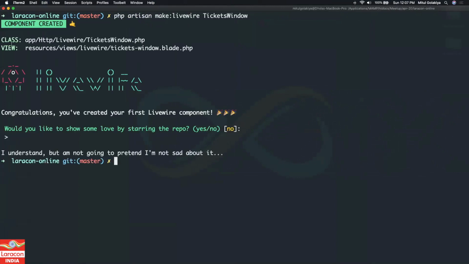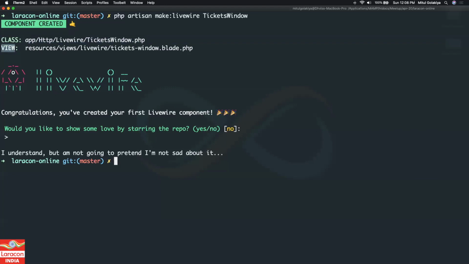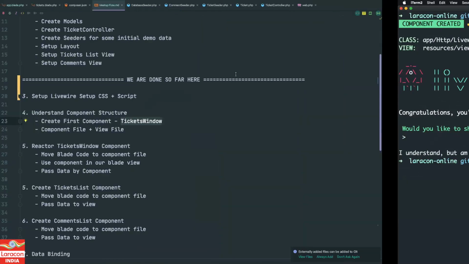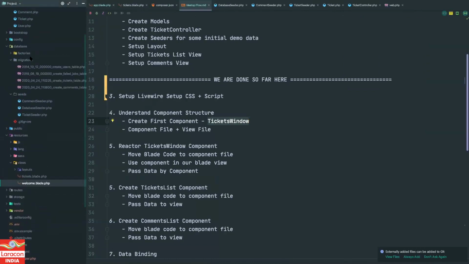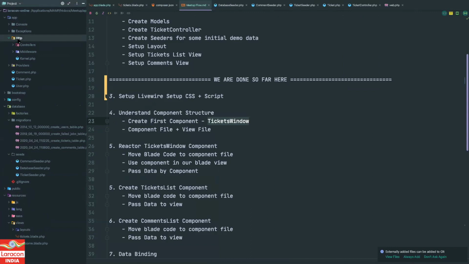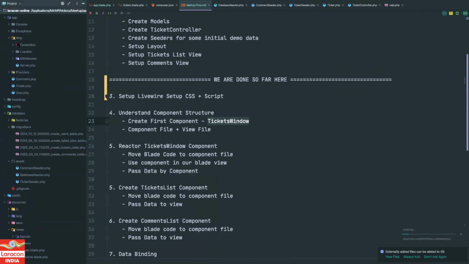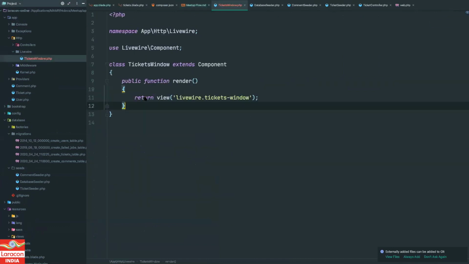Now you see it created two files. One is the class file, which is in app, Http, Livewire and TicketWindow. And one is the view file, which is in resources, views, livewire and ticket-window.blade.php. So this is the blade view, right? Nothing related to JavaScript or nothing special. If I go here and check in Http, sorry, it is not reloading for some reason. Yeah, Livewire and TicketWindow.